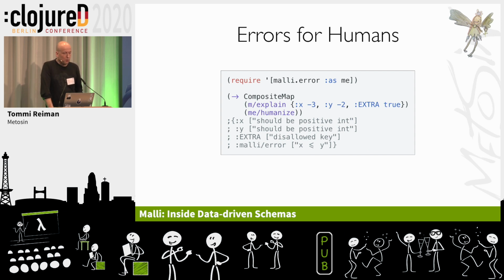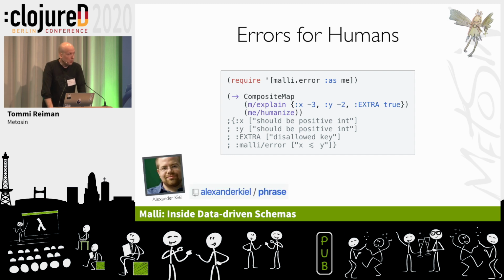And there's this small utility on top of the core called Malli error, and there's the humanize function. It turns the programmatic error explanation into human format. So here we can see we are trying to validate the composite map with some invalid data. There should be positive int, disallowed key, and the custom error we defined into the schema. This is nice. If you are using spec, you should probably use Phrase, which is doing the same for spec, by Alexandra. It's a great library too.